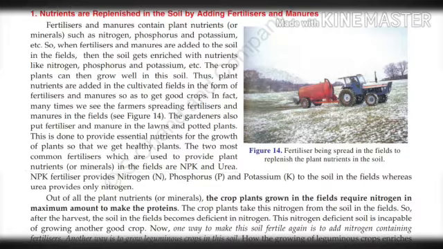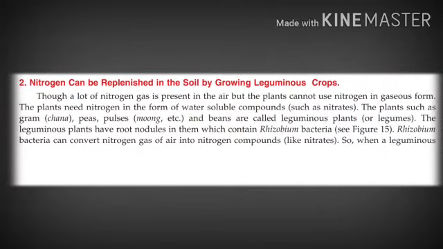NPK fertilizer provides nitrogen, phosphorus and potassium to the soil in the fields, whereas urea provides only nitrogen. Dear students, here N stands for nitrogen, P stands for phosphorus and K stands for potassium. These are the symbols of these elements. Understand, children? Okay.